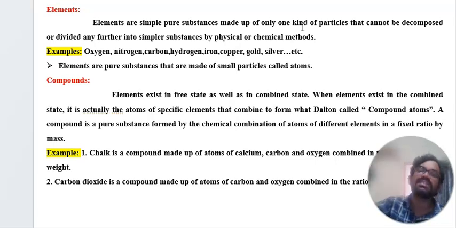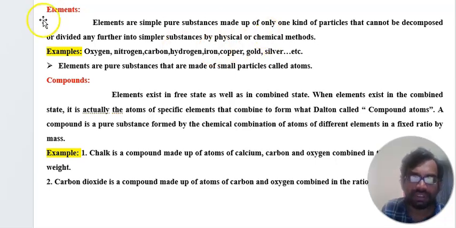We already discussed it in the first slide. Now it is clear about the elements.